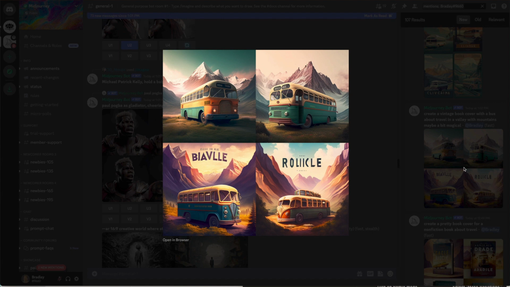Okay, so I love vintage art, right? So this for me is vintage art. I could sit here and look at this all day. I love this stuff. So first of all, this is just a fun toy to play with. Here, I just got 4 things that I think, oh my God, those are so cool. Which one do you like the best? I kind of like bottom right.